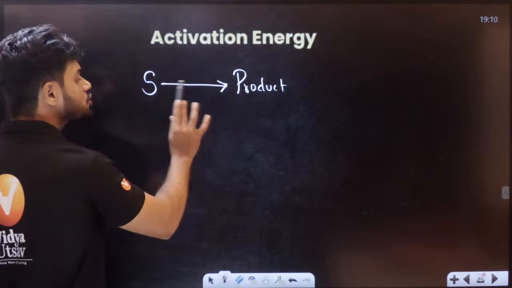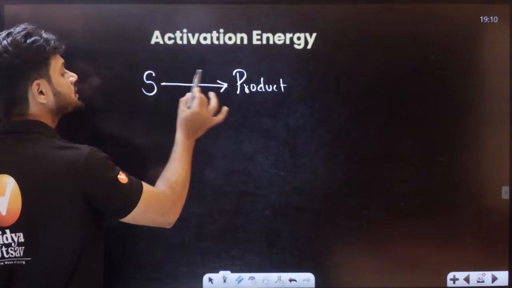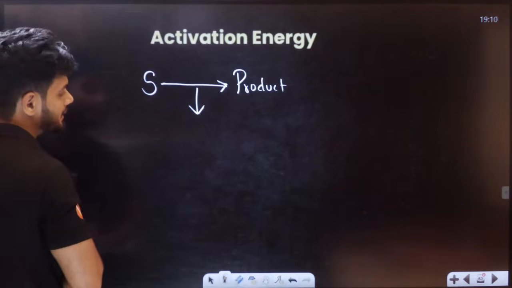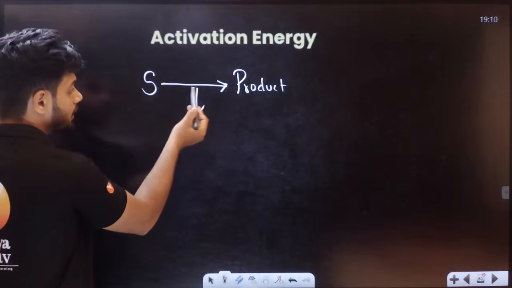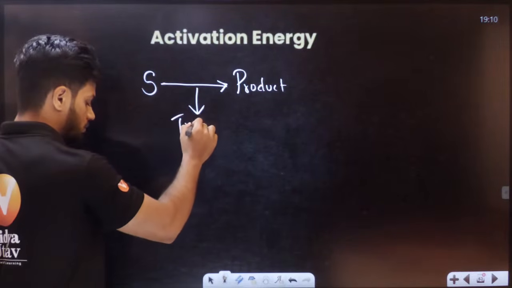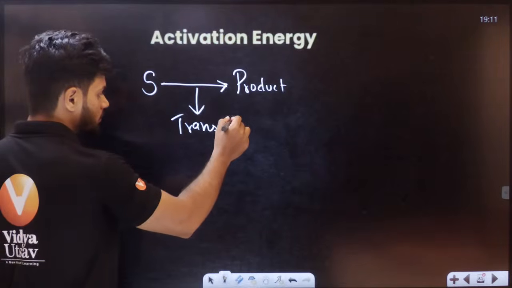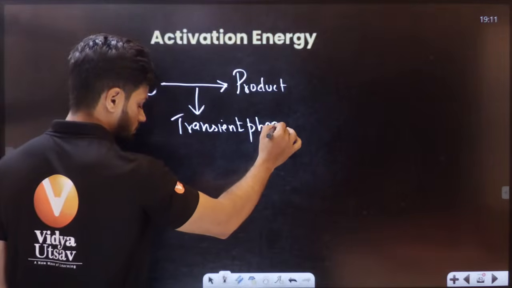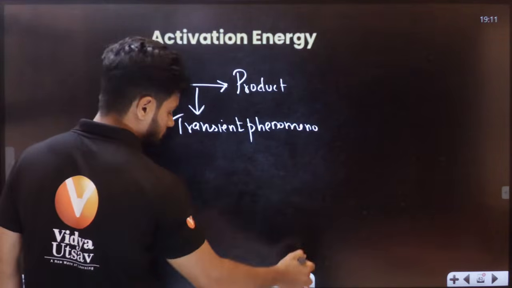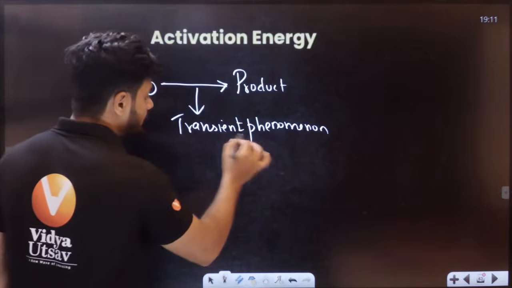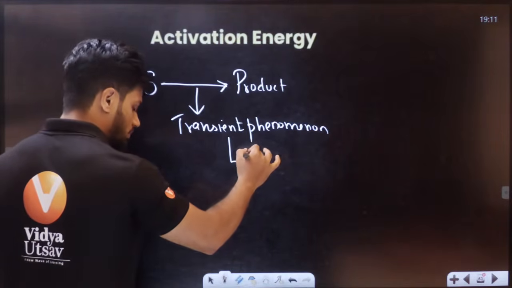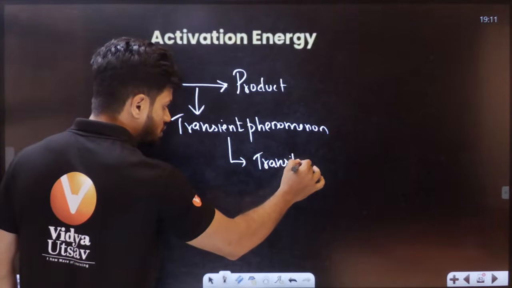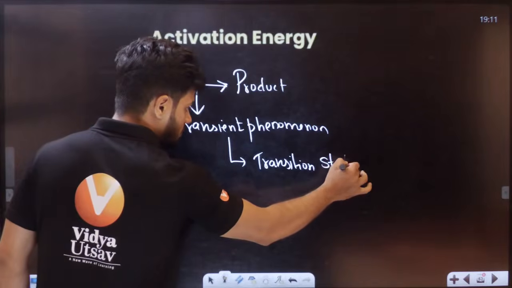When this conversion is happening, right in the middle, this stage is called a transient phenomenon. In this transient phenomenon, a transition state is found.